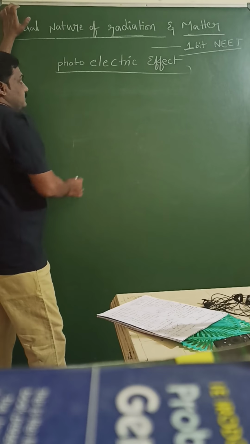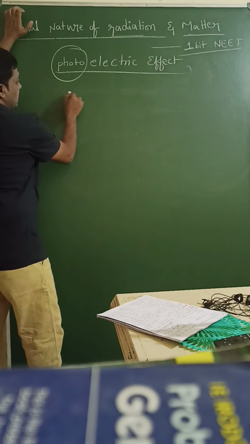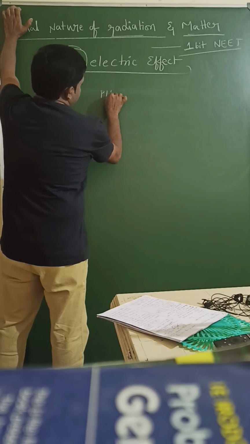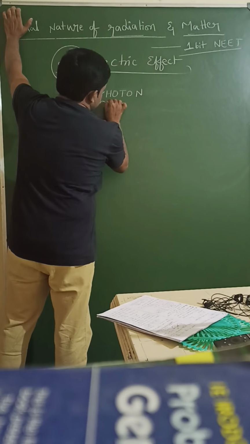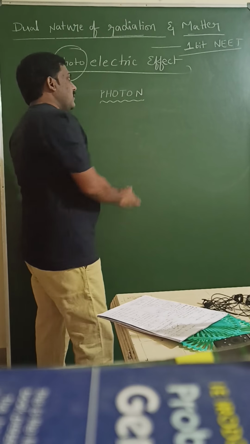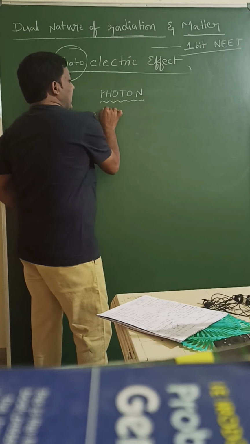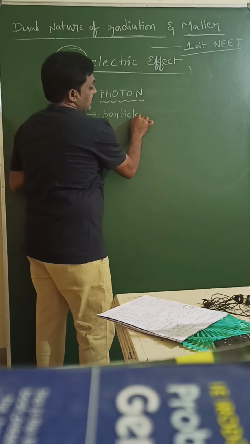Photoelectric effect. Photo means photon. First, we discuss photon. What is called a photon? Photon is nothing but a particle of light, a light particle.